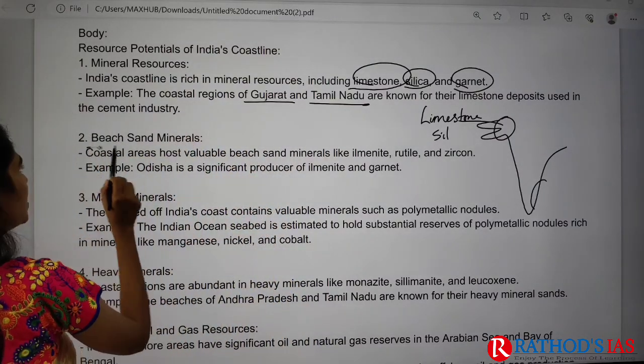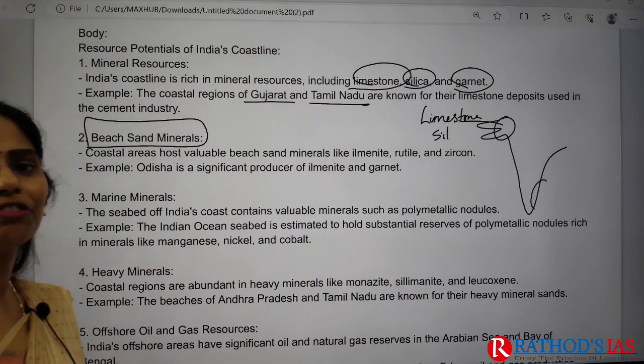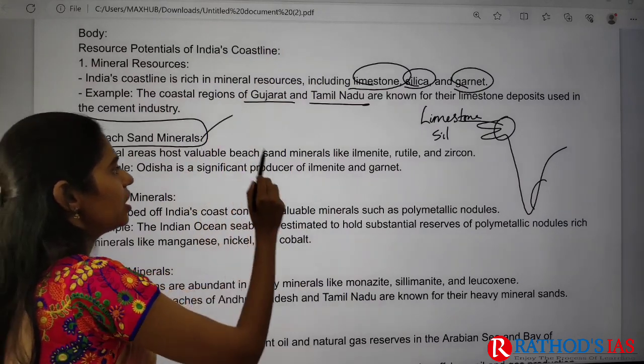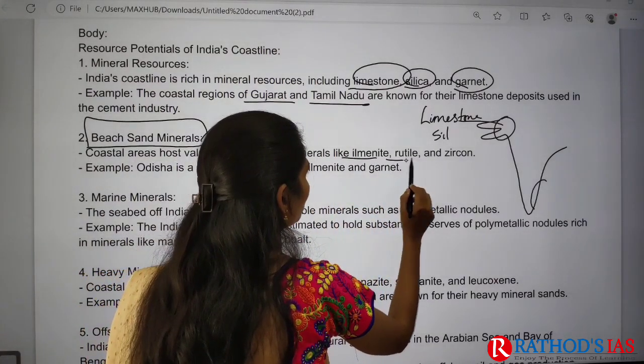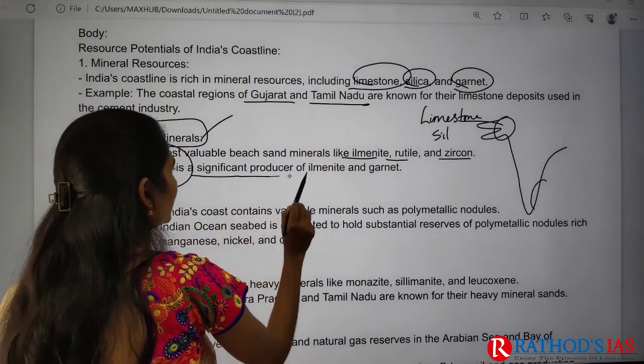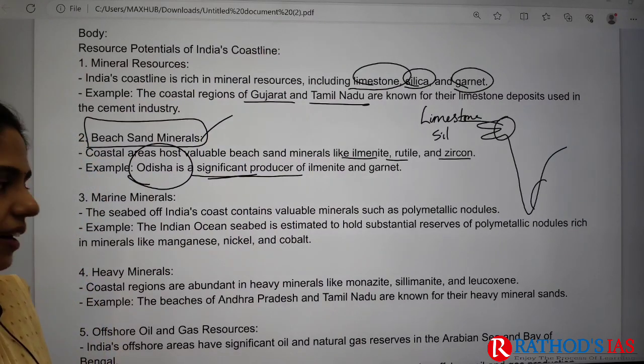And next, yes, we have beaches. Coasts are very famous for beaches, right? In these beaches, we can get sand minerals, for example, ilmenite, rutile and zircon. Example, Odisha. Odisha is one of the significant producers of ilmenite and garnet.